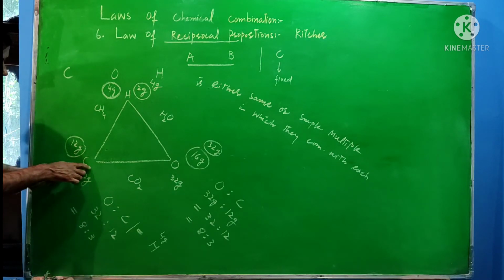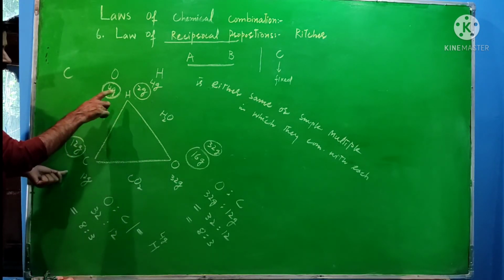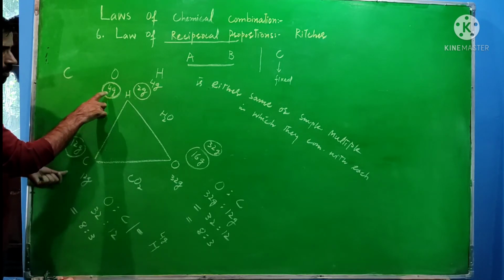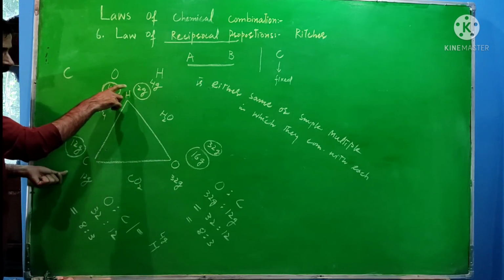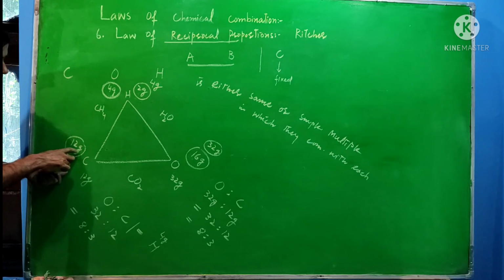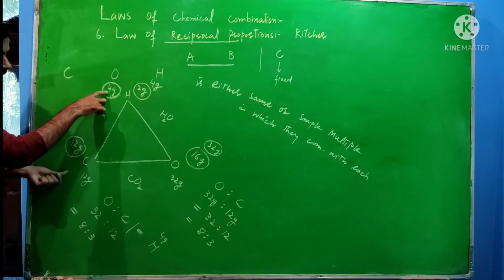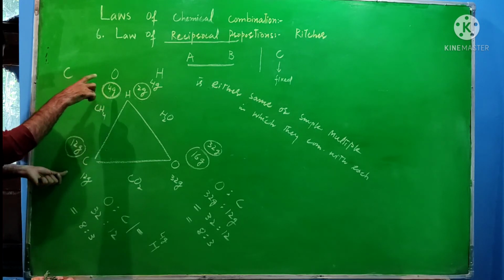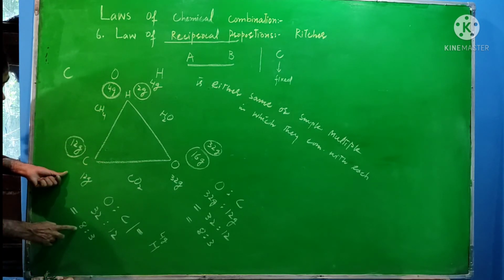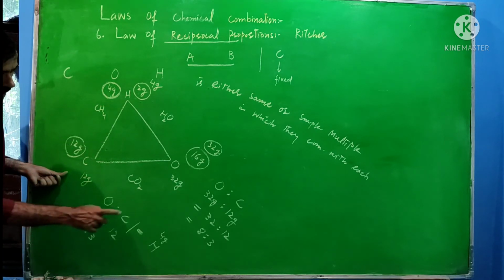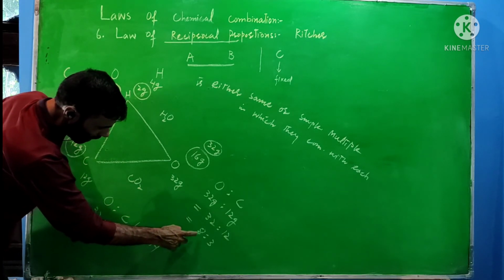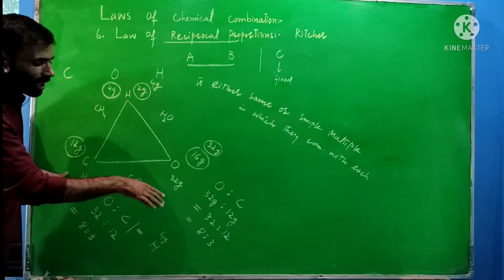Again, I will state this law in this way. If two elements separately combine with a fixed mass of a third element, then the ratio of the masses in which they combine with the fixed mass of the third element is either the same or a simple multiple of the ratio in which they combine with each other.